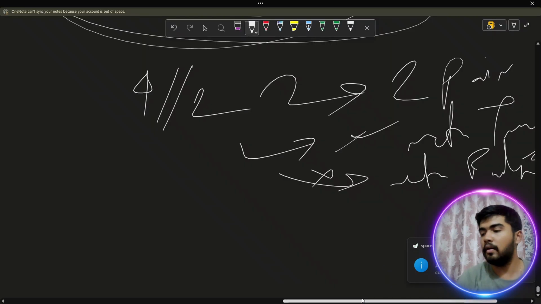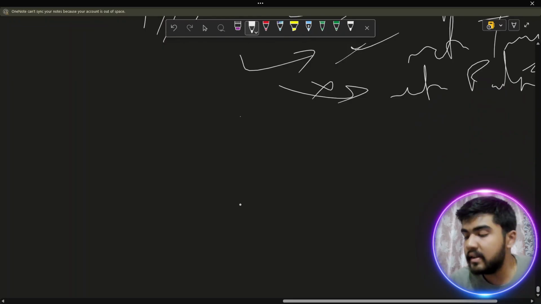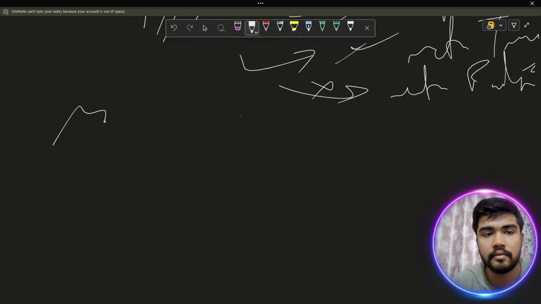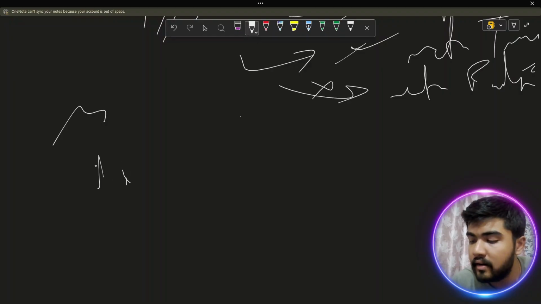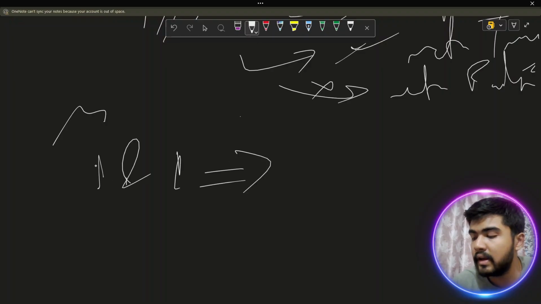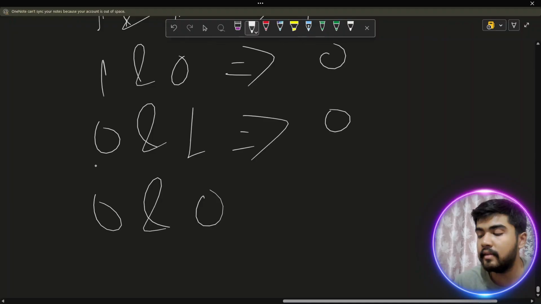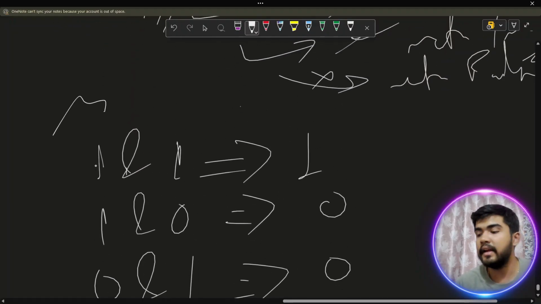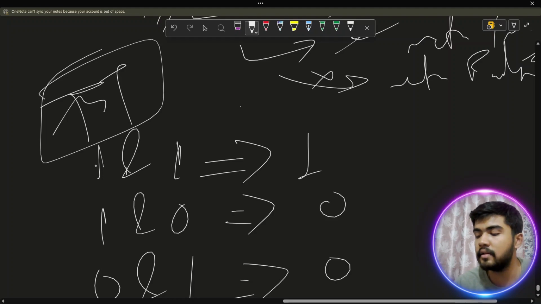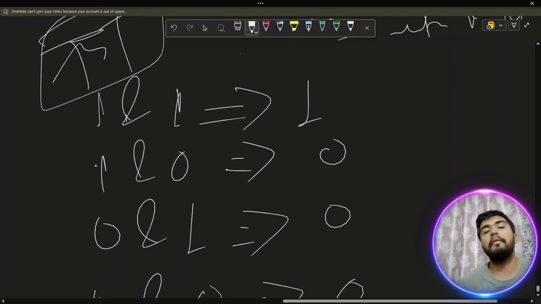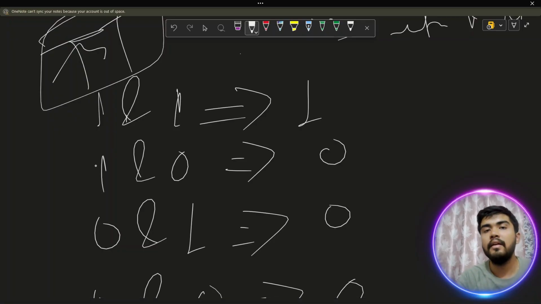In bitwise AND, 1 and 1 is 1, 1 and 0 comes to be 0, 0 and 1 boils down to 0, and 0 and 0 boils down to 0. So that is the TT; TT stands for truth table. That is the truth table of bitwise AND. Now, after doing the bitwise AND of any two pairs of the resultant subarray, it should be 0.